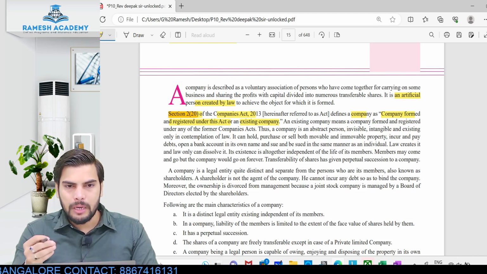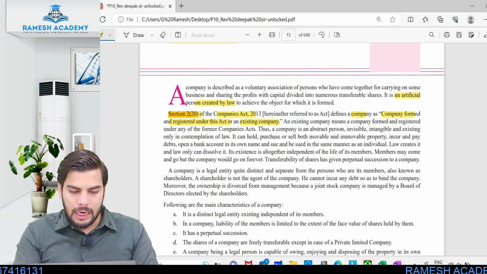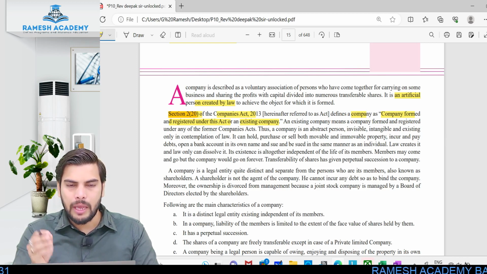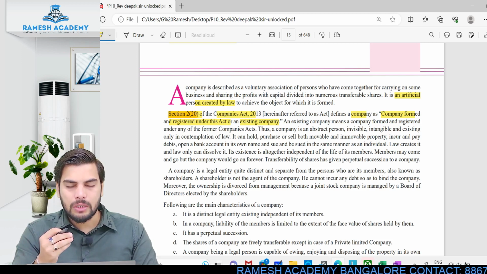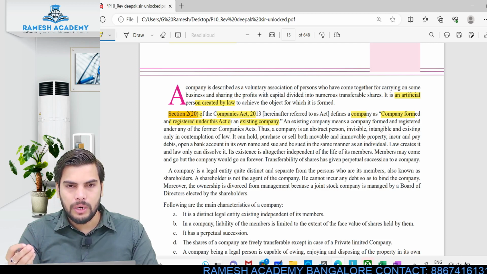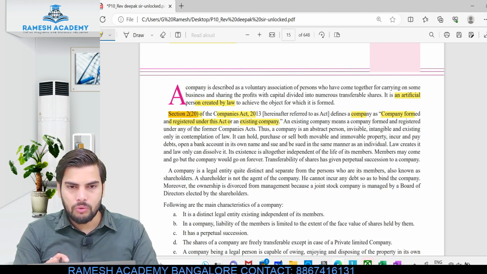Remember I told you, if somebody wants to put a case on the company or if the company wants to put a case on somebody, it is still possible. To sue is nothing but to put a case. Okay, so law creates and law only can dissolve the company. A company is created by law, and if this company has to come to an end, it is possible only by law. Whether it is formation of the company or dissolution or liquidation of the company, it is possible only through law. A company can come into existence only by law. In the same way, a company can dissolve or come to an end only through law.